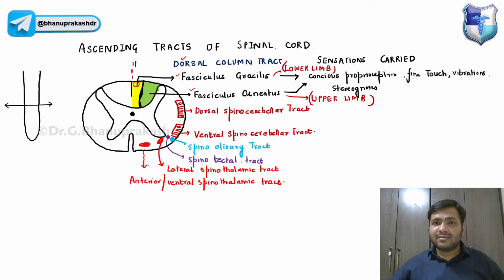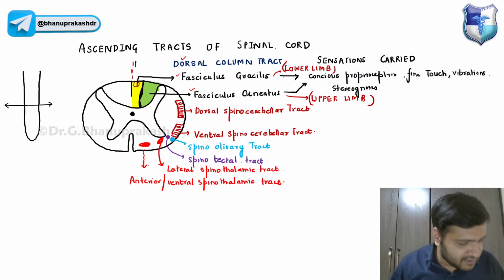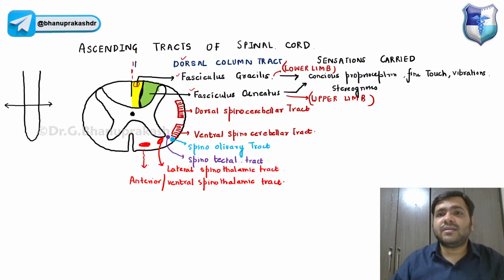The fibers from the upper limb, the cuneatus, will come into the dorsal column tract, but they will occupy a portion towards the lateral side, guys. So the first one, closer to the midline, is the fasciculus gracilis.